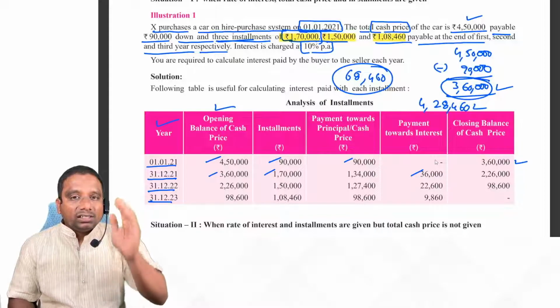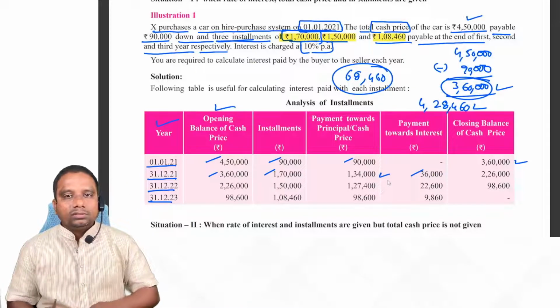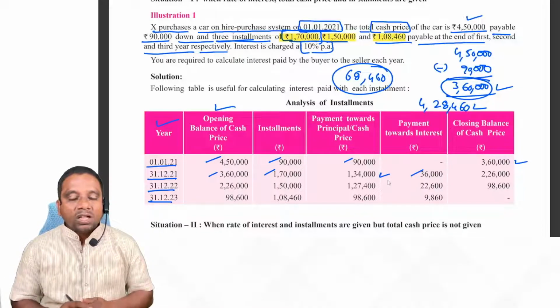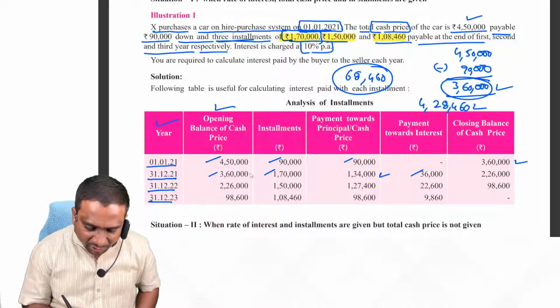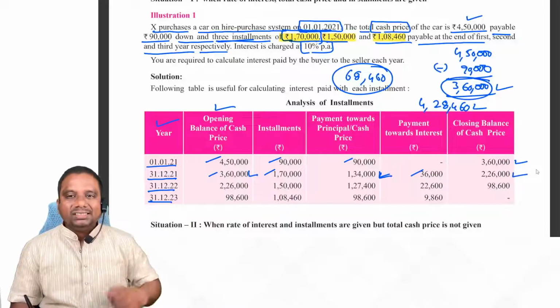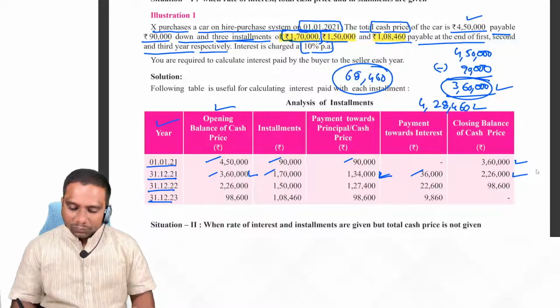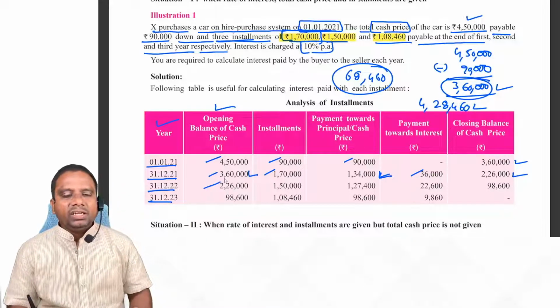1 lakh 70 is the installment amount, 36,000 is interest, remaining 1 lakh 34 is what? Principal amount. What is the amount due? Simply 3 lakh 60 minus 1 lakh 34, 2 lakh 26,000 is the due amount. Clear? Next one. Next year beginning, what is the amount due?